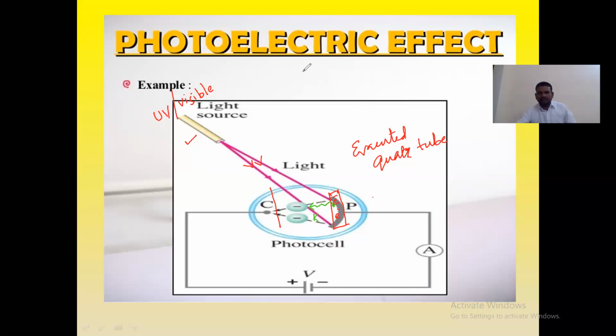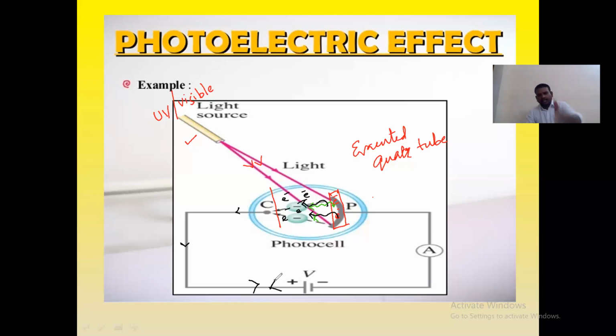And the emitted electrons can move in this direction towards the one more photosensitive plate C. Like this, the electrons can move in this way. Due to the flow of the electrons, due to the flow of the charges, the current is produced in the circuit, and the direction of the current is opposite to the flow of the electrons.